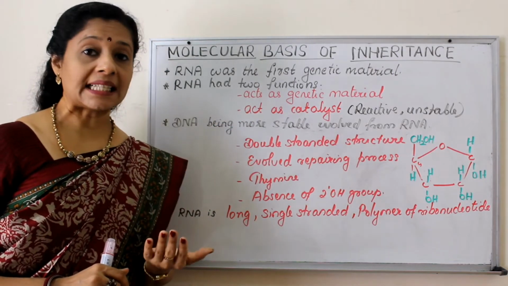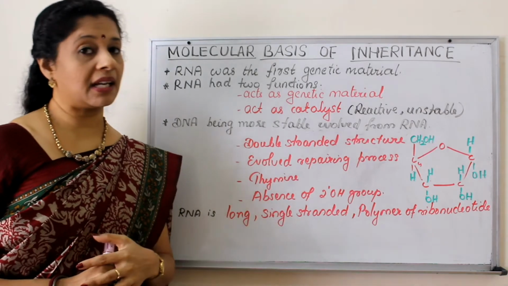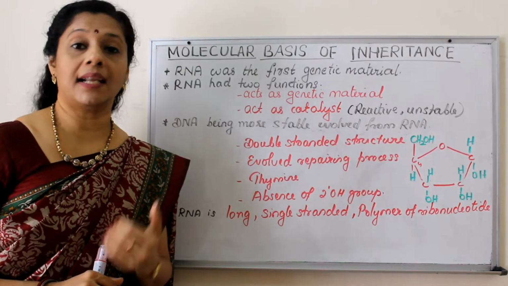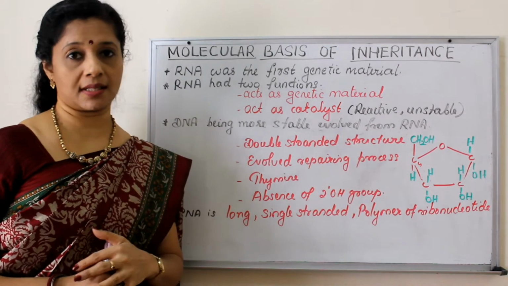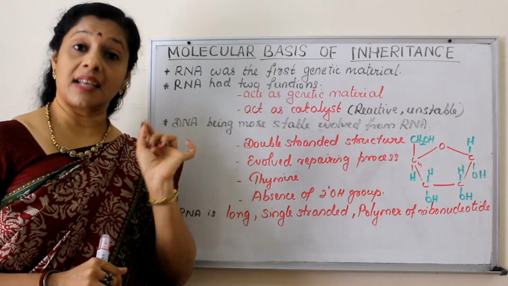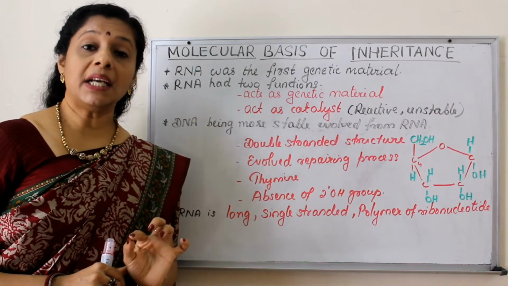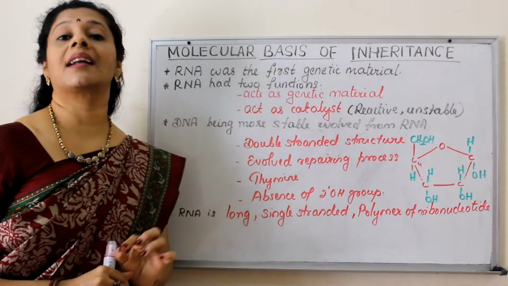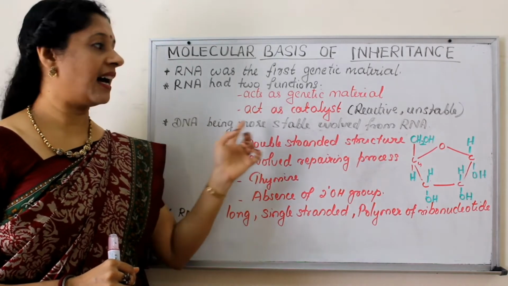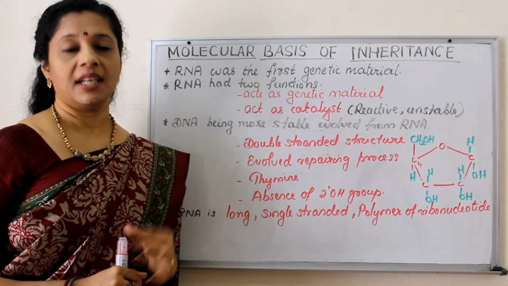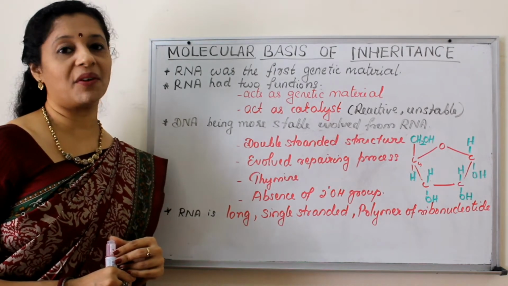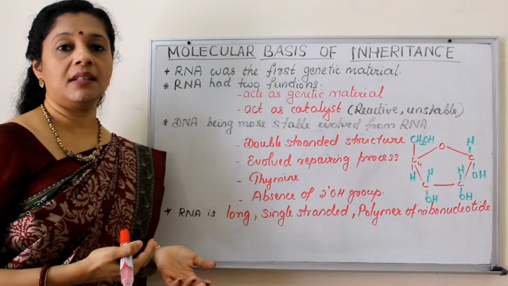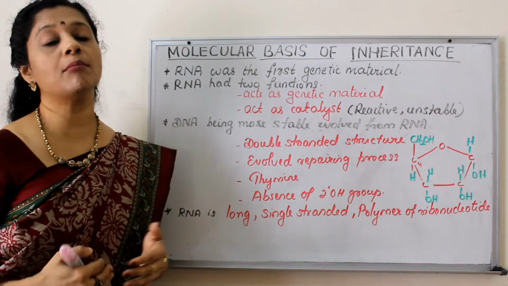You know what are catalysts? Catalysts speed up the rate of a reaction without involving in it. But biological catalysts are nothing but enzymes, or they are basically proteins. But there are certain reactions in our body which cannot be catalyzed by biological catalysts or enzymes, but specific RNA catalysts are required. So being catalysts, RNA are reactive and unstable. These two characteristics are not suitable for a genetic material. Then later, since RNA was unstable, DNA evolved from RNA with certain modifications.